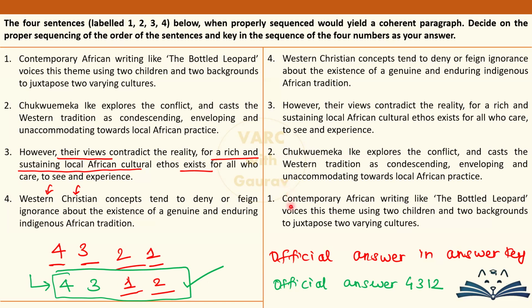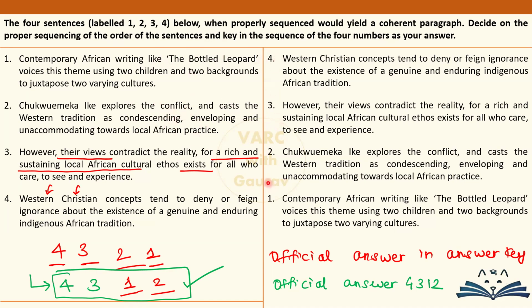Why so? Because after you have written that Western Christians made a mistake and the author is bashing them, then we go from macro to micro. Contemporary African writing: many books have been written, or particularly this one book has been written, where the difference between these two concepts, Western Christianity and African culture, the gap between them, was explored. And then we start talking about the author. Okay, we go from big to small, from the broader point to the specific micro point. This guy explores the conflict and casts Western tradition as condescending, and so on, in this particular book. So you introduce the book first, then you give what is happening in that book later on.